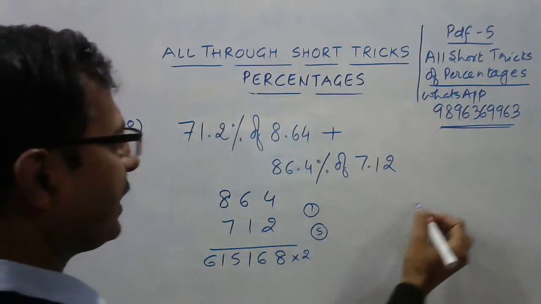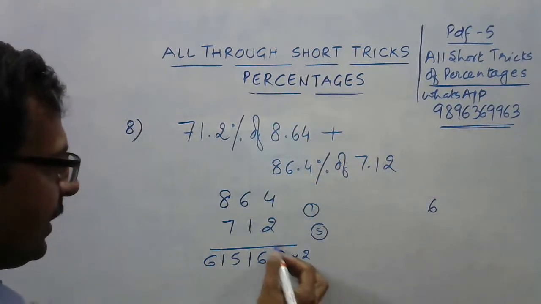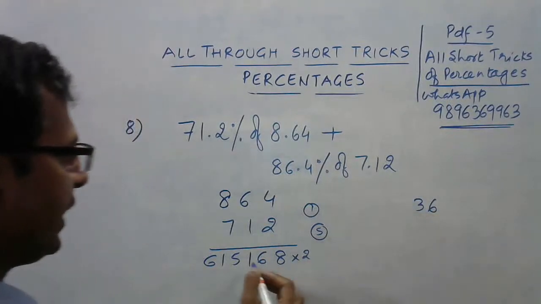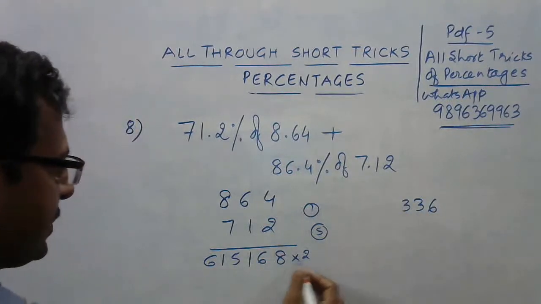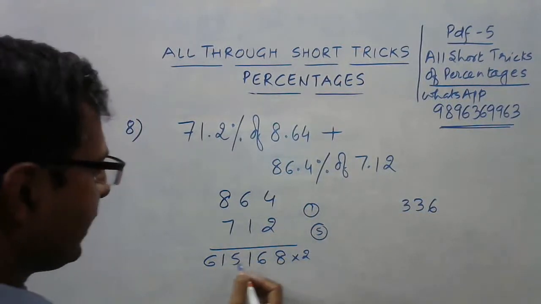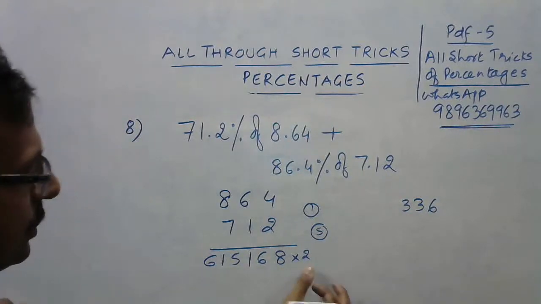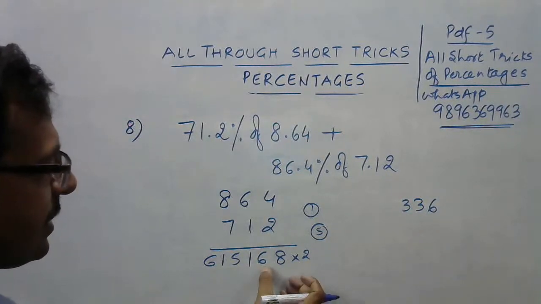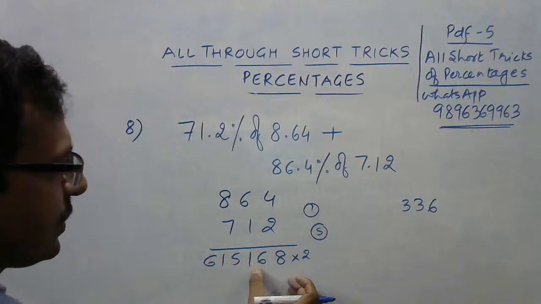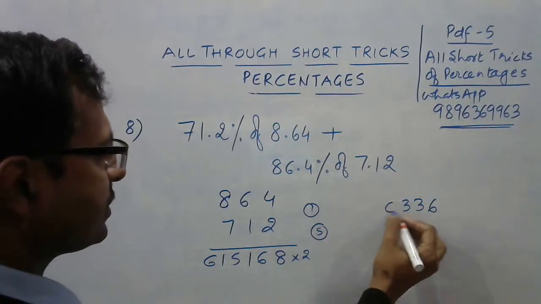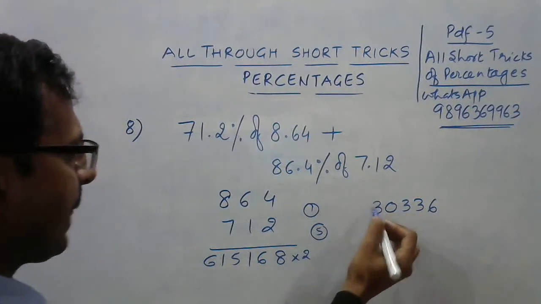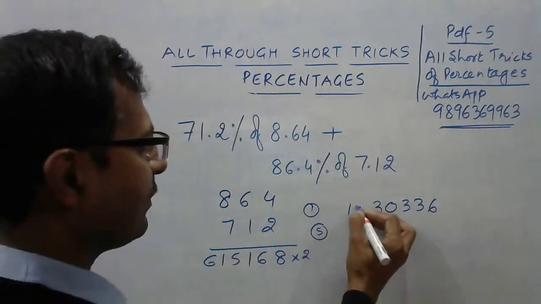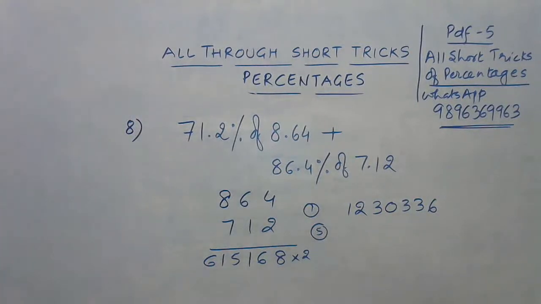Now, since the numbers are the same in the 2 percentages, I need to multiply this by 2 first. You will get 6. So 1 carry means 3, and a 1 carry means again 3. So 3 digits gone. 3 5 2 5s are okay. 2 8 are 16, 6 1 carry, 13, 3 1 carry, so 3. Okay, 2 5s are 10, 0. So 1 carry means 3, and 2 6 are 12. So 1 2 3 0 3 3 6.